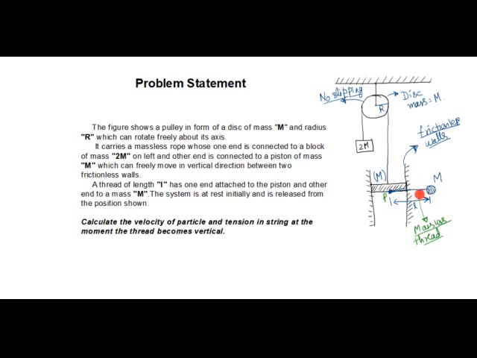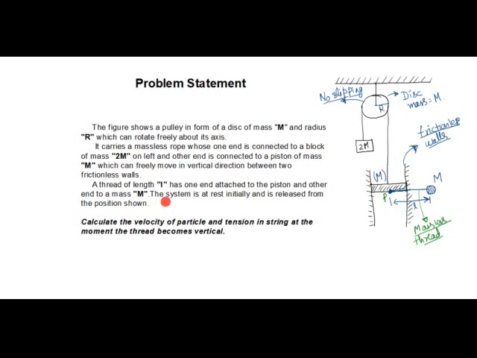So one end of this thread is connected to this piston and another end is connected to a particle of mass m. So mass on the left hand side of the pulley, which is 2m, is equal to total mass on the right hand side of the pulley. Okay, something which is similar to the original Irodov problem also. The length of this thread is equal to L and the thread is ideal. It means that it is massless and inextensible.